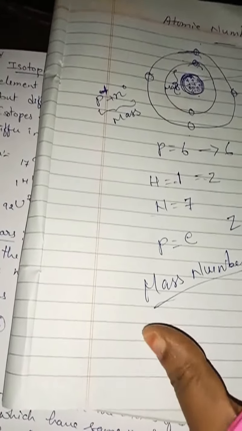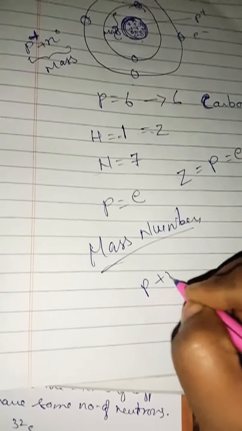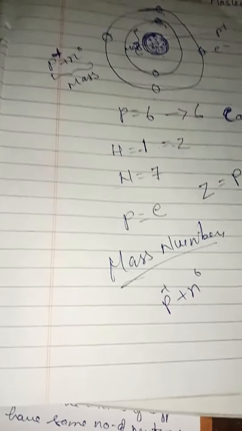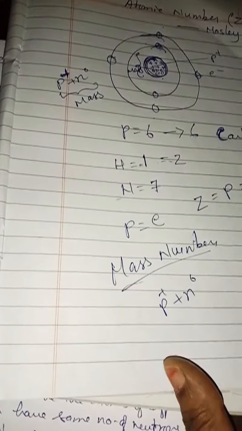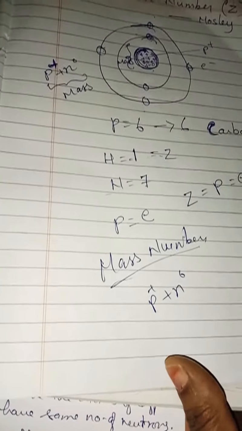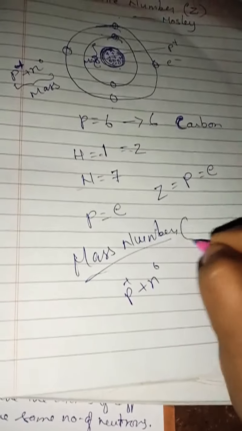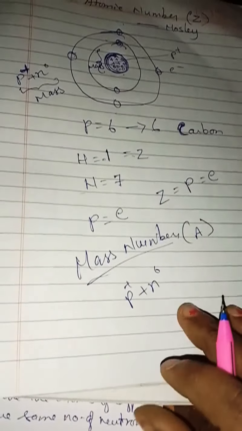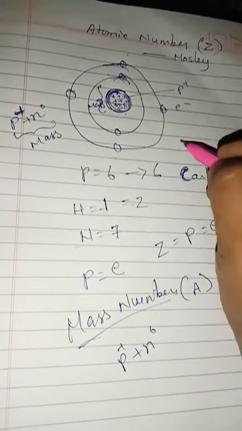So the mass number definition is the sum of protons plus neutrons. The sum of protons plus neutrons in an atom of an element is called its mass number, and it is denoted by letter A. Understand? So here what example have we taken? Carbon atom.